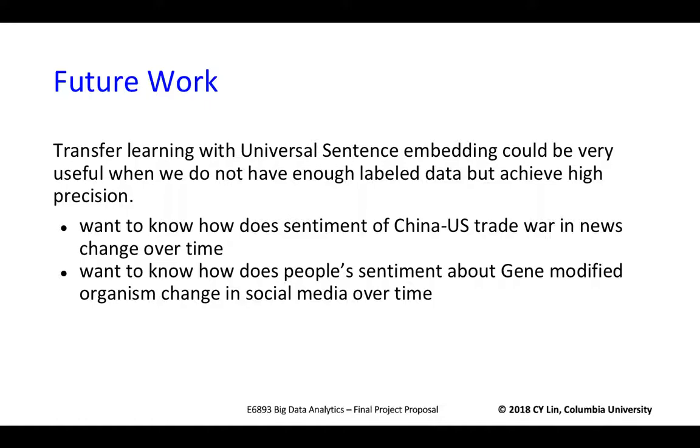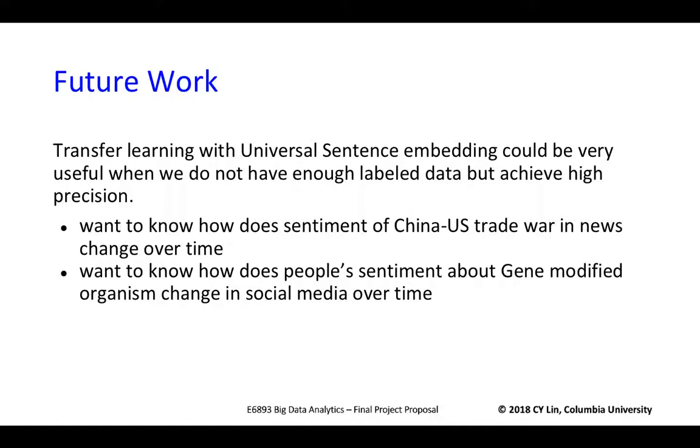And in conclusion, Universal Sentence Encoder is a powerful algorithm for sentiment analysis. Moreover, we illustrate that applying transfer learning can be very useful and powerful when we have a very limited labeled dataset. Our analysis of Trump's tweets data is to show that we can successfully predict the sentiment score on a new dataset with potential new features which do not exist in the large pre-trained dataset, like the Amazon reviews, by adding only 200 labeled new data. Therefore, transfer learning not only provides good accuracy, but also can generate results very efficiently by using a time-consuming pre-trained model.